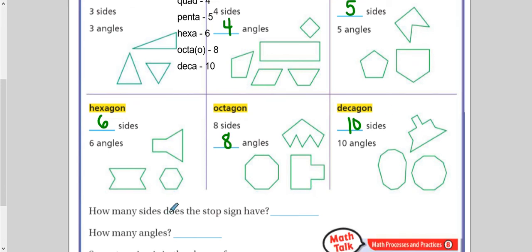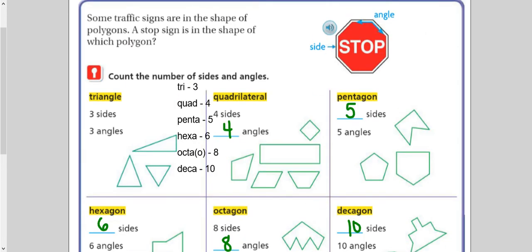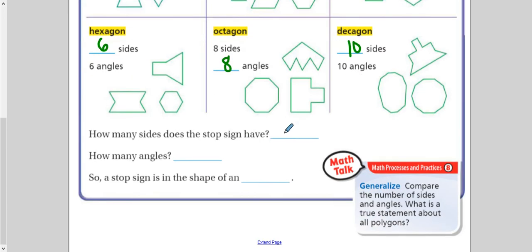All right. So how many sides does the stop sign have? Well, the stop sign up here has got 1, 2, 3, 4, 5, 6, 7, 8. All right. 8 sides. It also has 8 angles. So a stop sign is in the shape of an octagon. 8 sides.